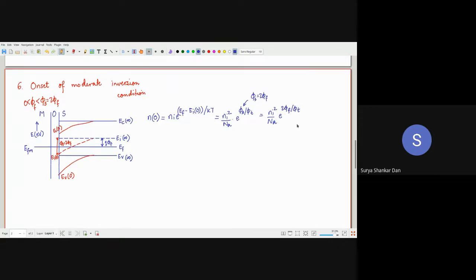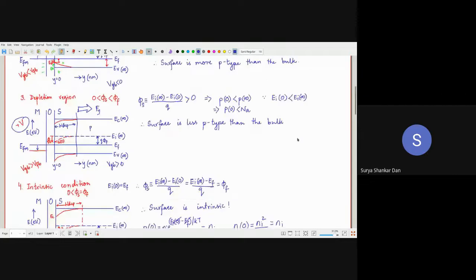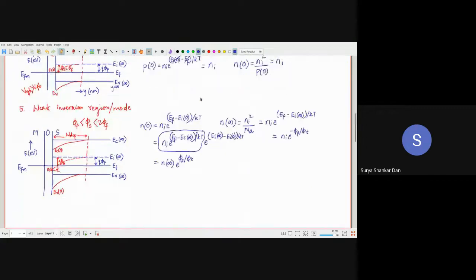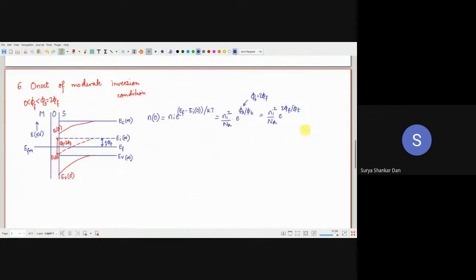Now I shall utilize the first equation which I wrote earlier, Na equal to ni e to the power of phi f by phi t. So we know that Na is equal to ni e to the power of phi f by phi t.